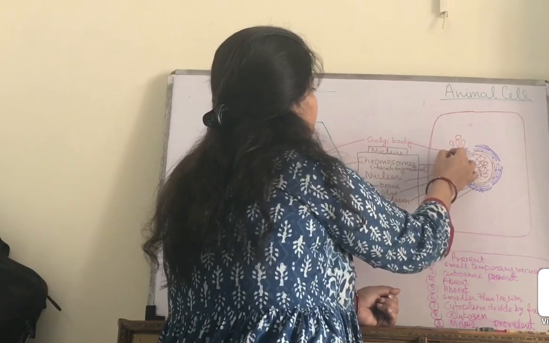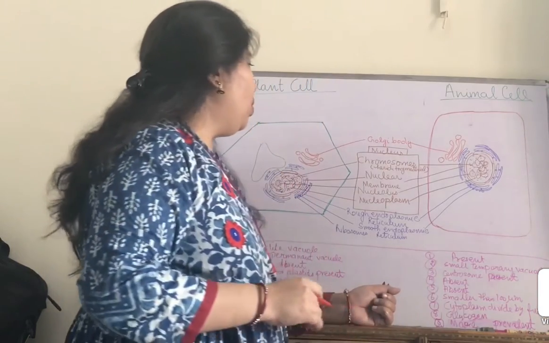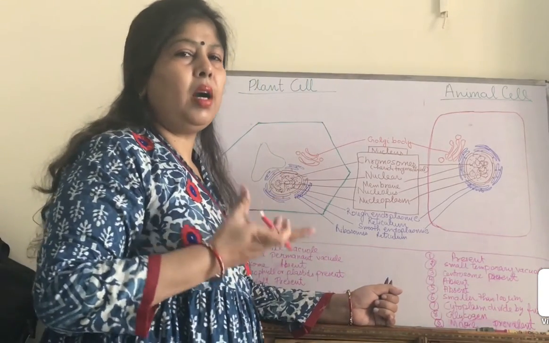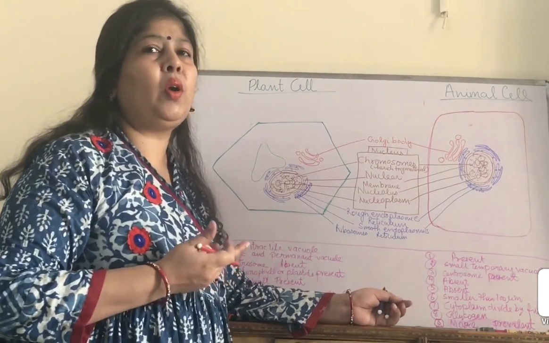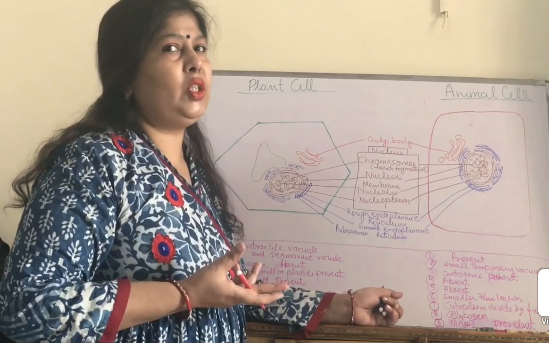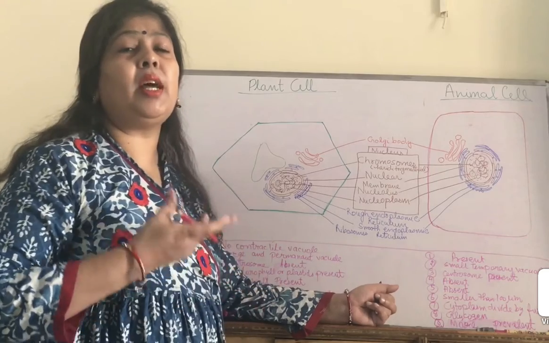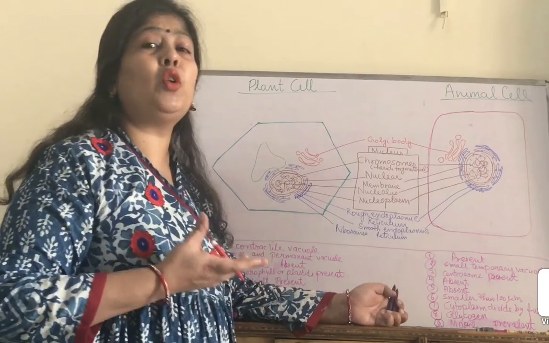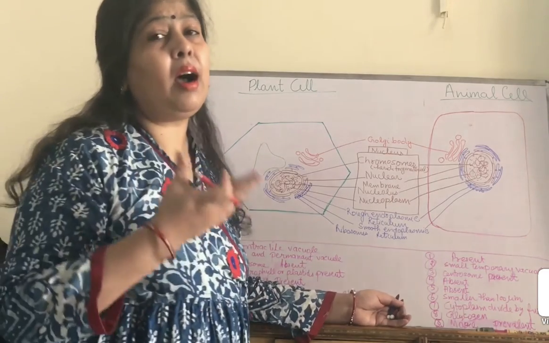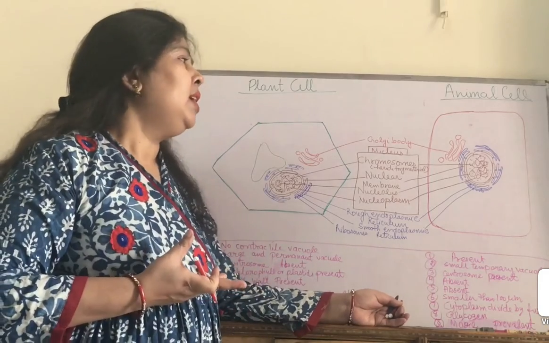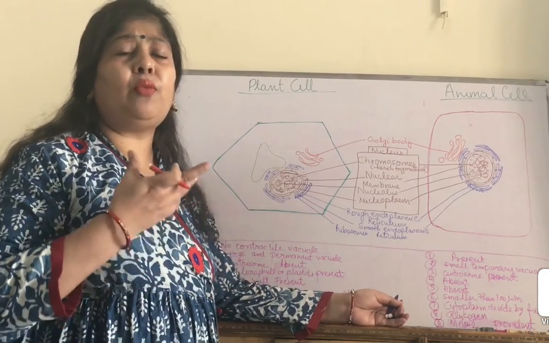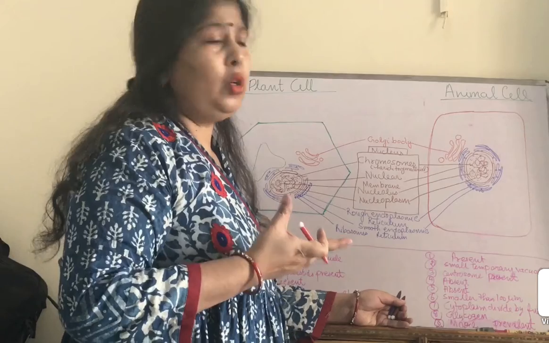This is the Golgi body in animals. The Golgi body is a very important part of both cells because it has many functions. It helps in plasma membrane formation, lysosome formation, and the formation of enzymes and hormones like proteins, different types of things formed by the Golgi body.